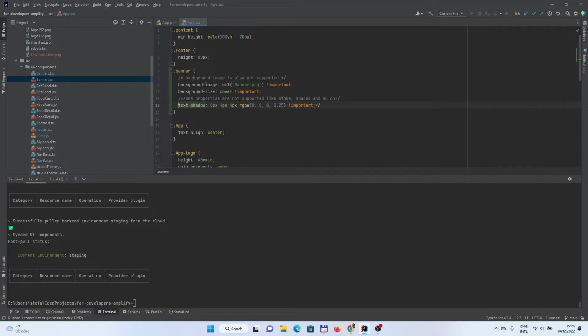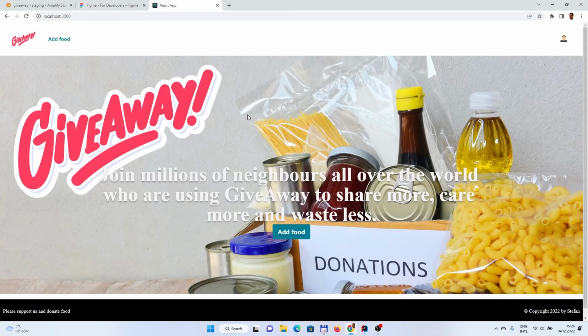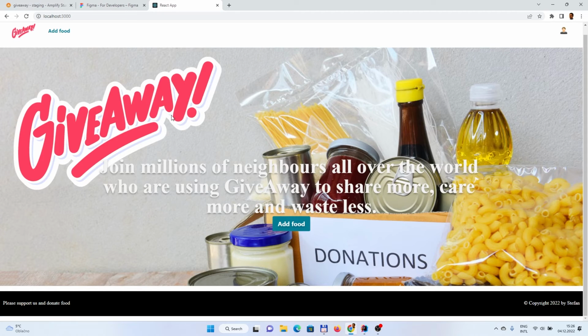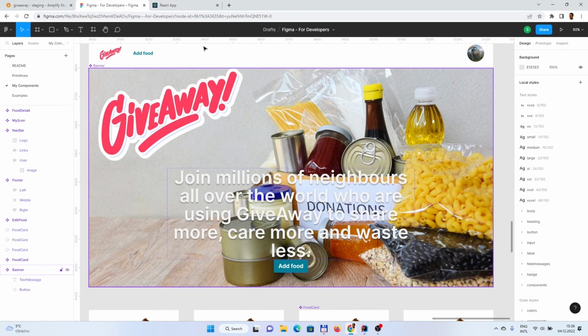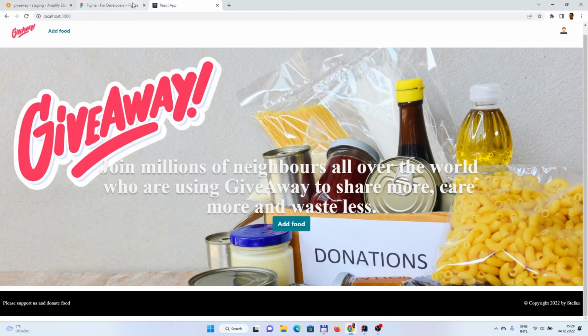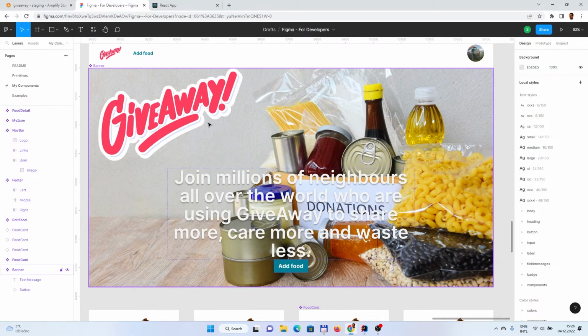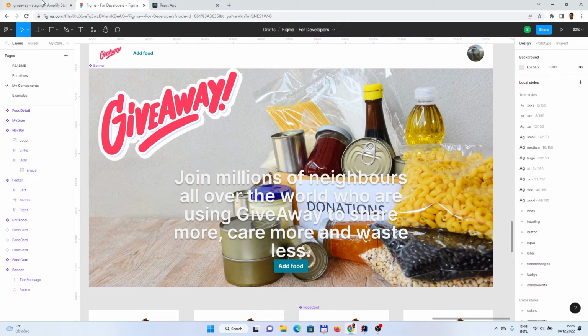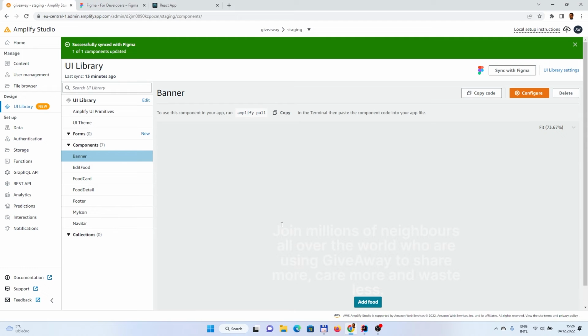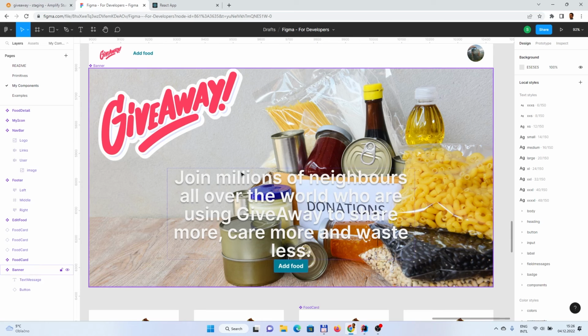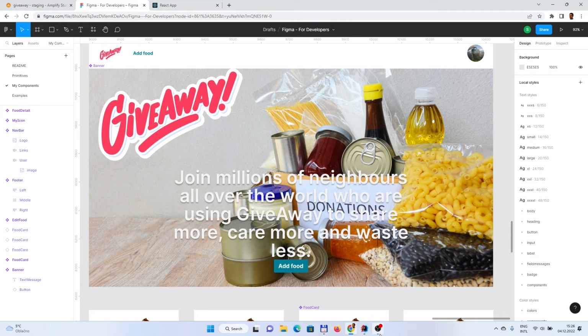And I also use a text shadow, so it should look nicer. And voila, after that, this looks pretty much the same. But of course, as said, some properties are not synchronized from Figma to Amplify, and as a hack you can do something like that. So I wanted to show you how to do that.